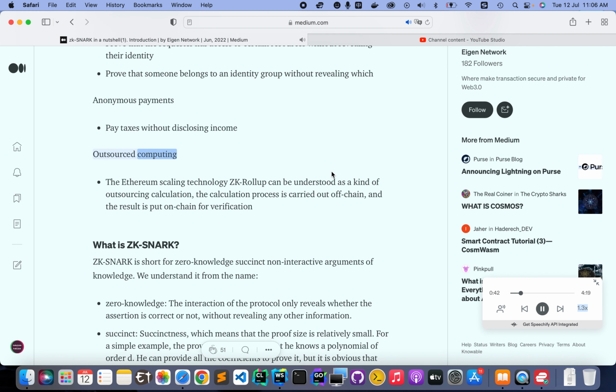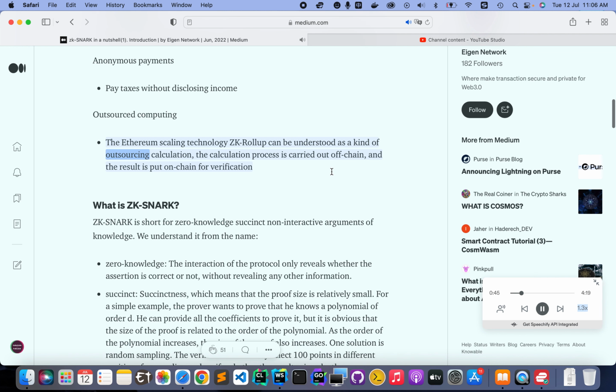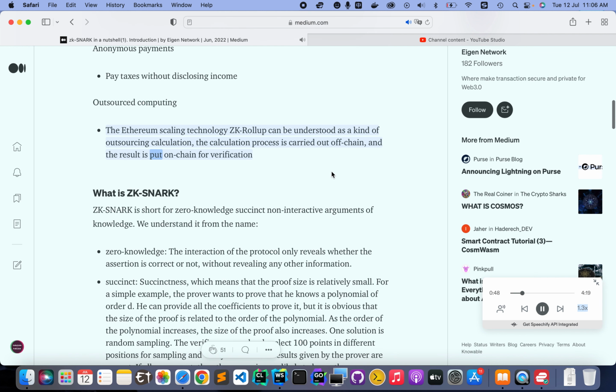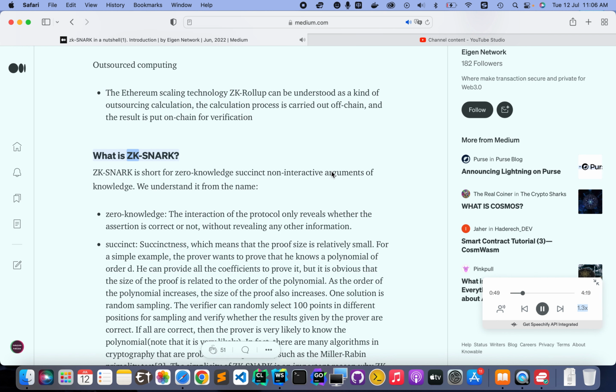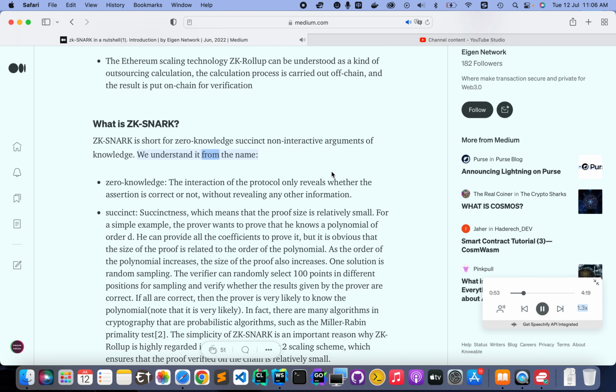Outsourced computing. The Ethereum scaling technology ZK rollup can be understood as a kind of outsourcing calculation. The calculation process is carried out off-chain, and the result is put on-chain for verification. What is ZK SNARK? ZK SNARK is short for Zero-Knowledge Succinct Non-Interactive Arguments of Knowledge. We understand it from the name.